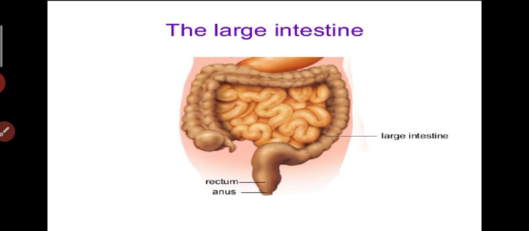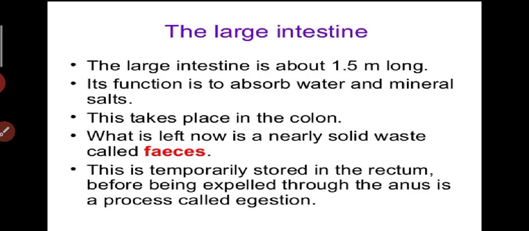Now let us study the large intestine. The large intestine is about 1.5 meters long. Its function is to absorb water and mineral salts. This takes place in the colon. What is left is nearly solid waste called feces. This is temporarily stored in the rectum before being expelled through the anus. This is a process called egestion. So these are the processes of the whole digestive system.